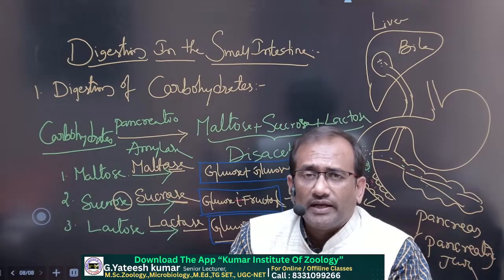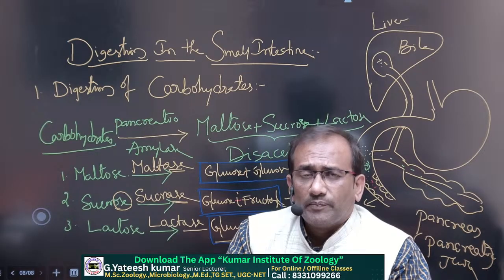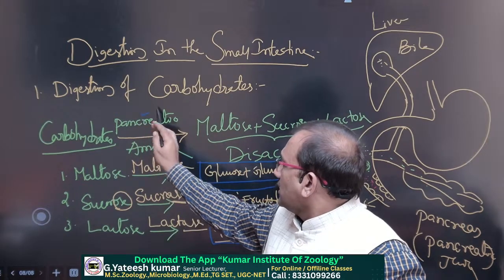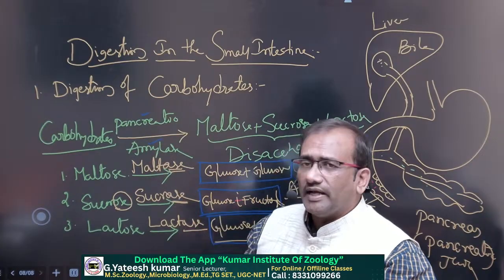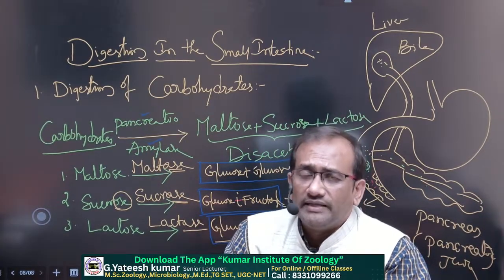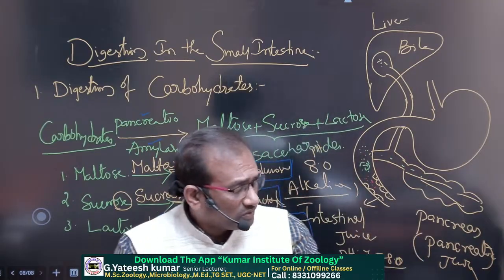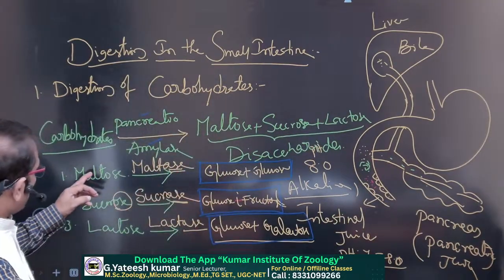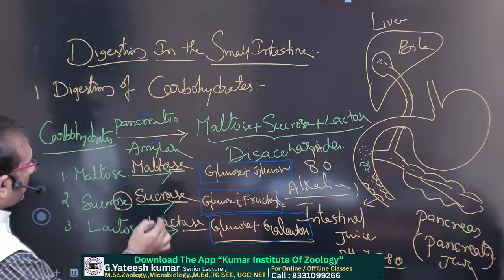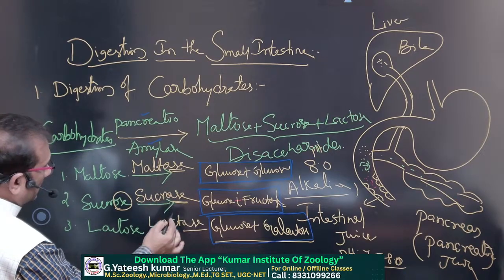by the intestinal juice and pancreatic juice. In the pancreatic juice, pancreatic amylase is present, and disaccharidases are the enzymes present in the small intestine. The disaccharides are maltose, sucrose, lactose. Maltase, sucrase, lactase are the enzymes here.